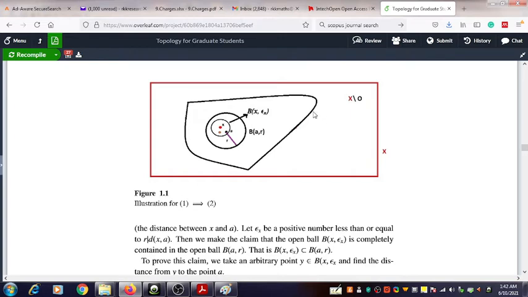So you can give the open set the name O. Then we consider an arbitrary point of that open set.